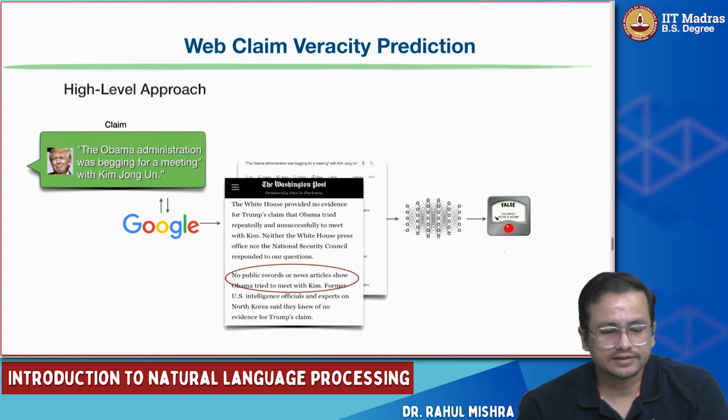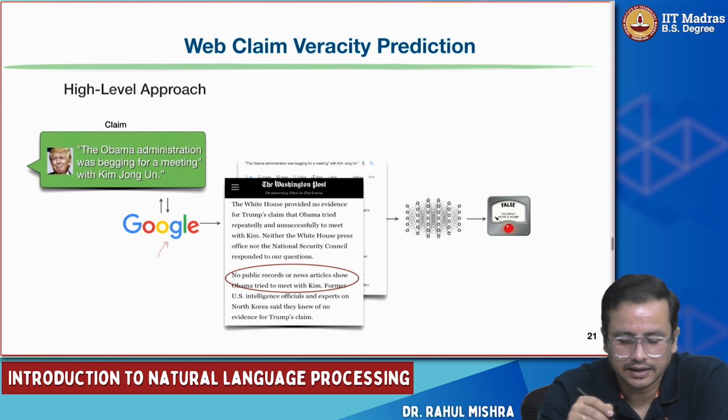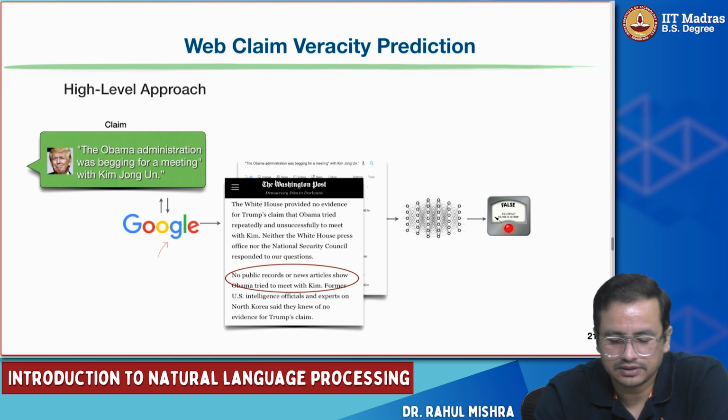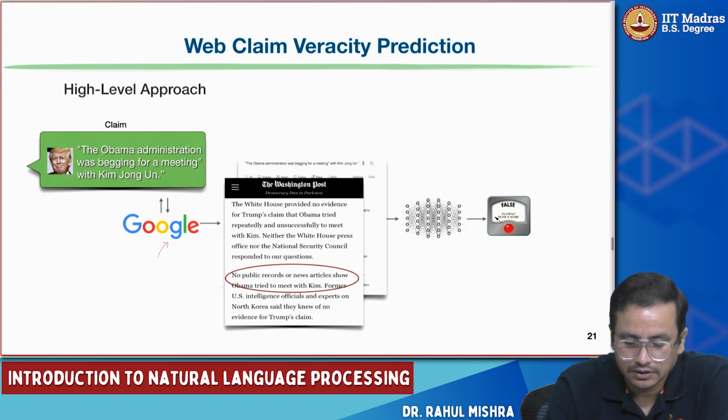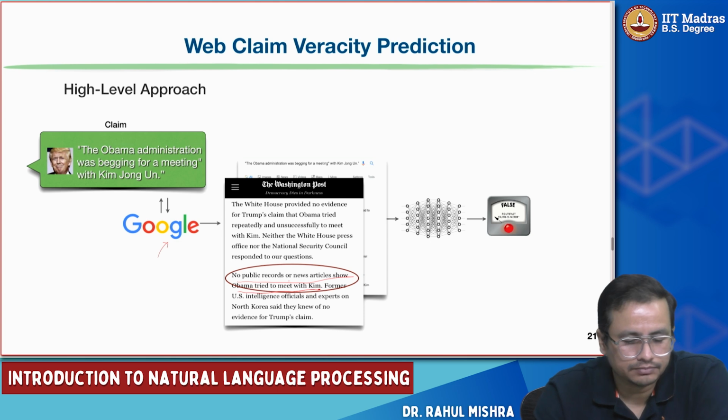So what is happening is like this. The claim is there. You use the Google search API and take the top 10 to 20 results. In one of the results, let's say from the Washington Post, it says that no public records or news articles show that Obama tried to meet with Kim. So it refutes the claim. The claim was that the Obama administration was begging for a meeting with Kim Jong-un. You feed all this to the model, and the model says whether it's false or not.